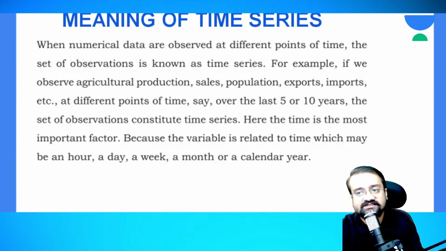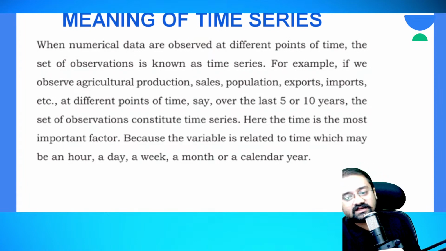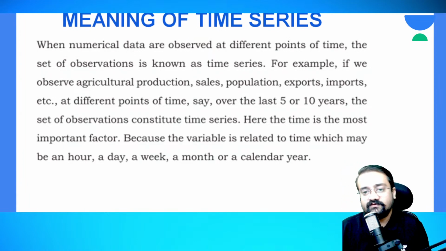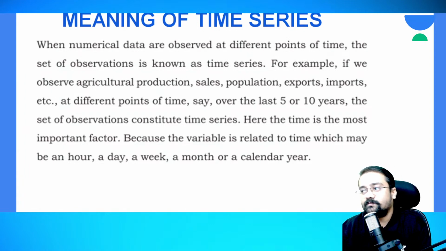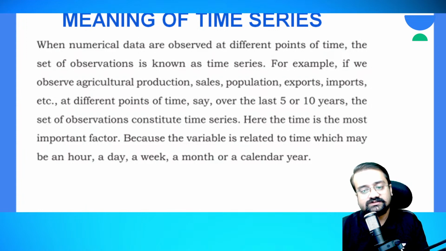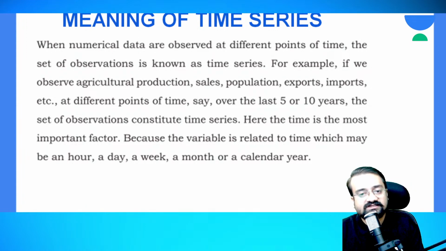Okay, so here they have given some examples also. If we observe agricultural production, say for example, we are observing the data regarding agricultural production in the past 5 years. From the past 5 years, what is the total agricultural produce we have produced in our country? If you are observing that, that is known as a time series. Next we have sales.